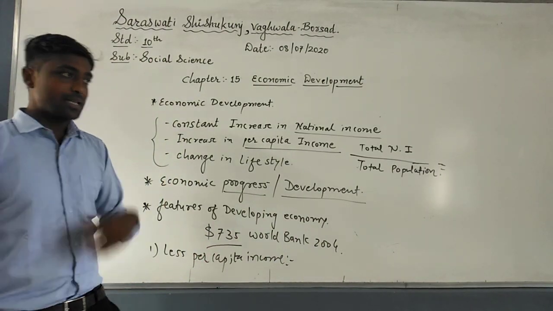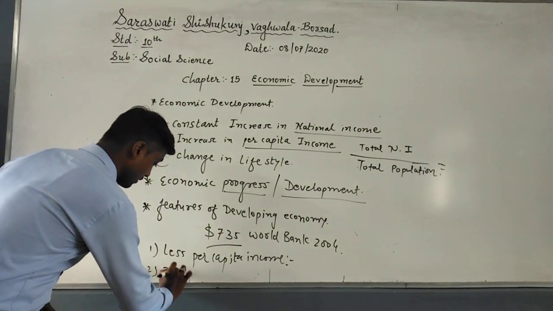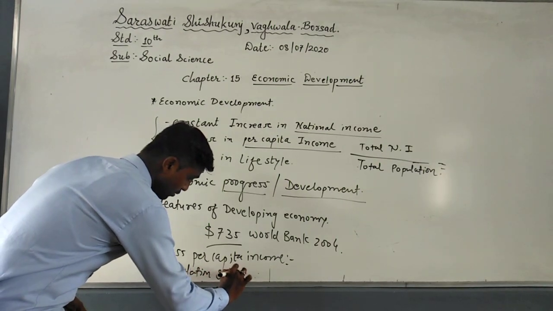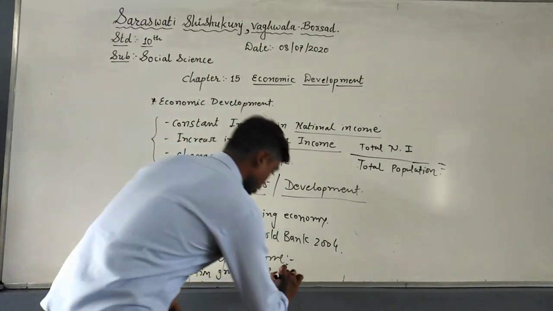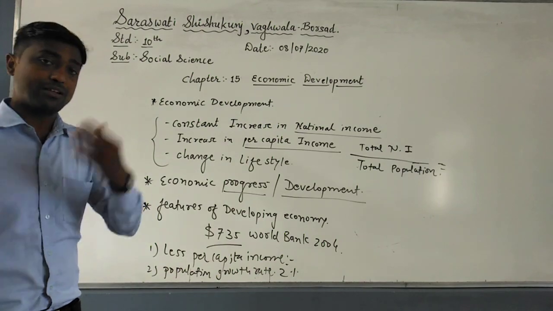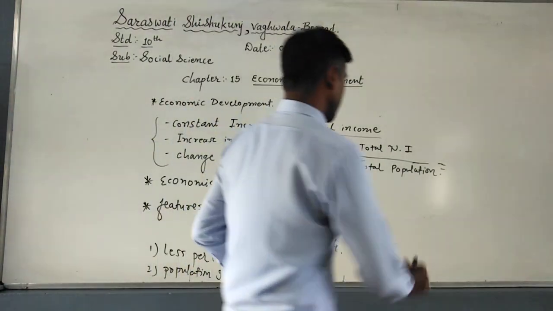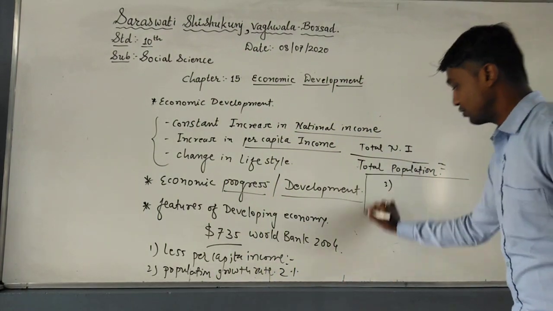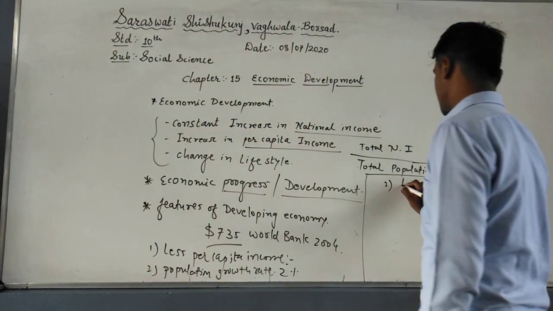Now with that, the second one is the population growth rate. Students, the population growth rate is 2% or more than that. It's also too high, because in developing countries the population is too high. Now the third feature of the developing economy is dependence on agriculture.